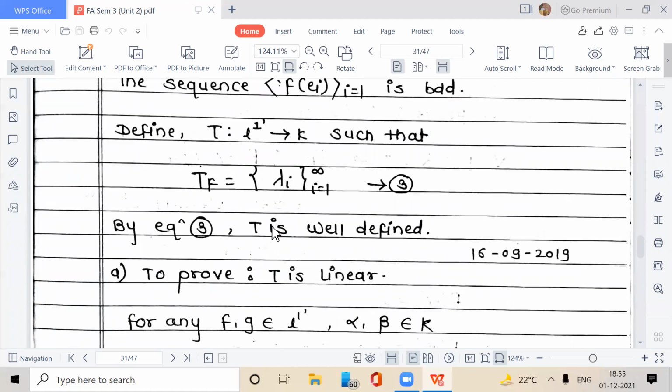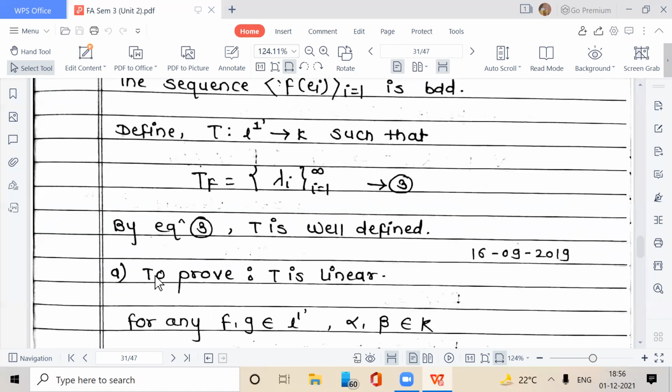We prove that T is linear, one-one, onto, an isomorphism. So that by definition of dual that we have seen, it is proof that as T is a mapping from L1 dash to L infinity, in place of K write here L infinity, so that this L infinity will be the dual space of L1.